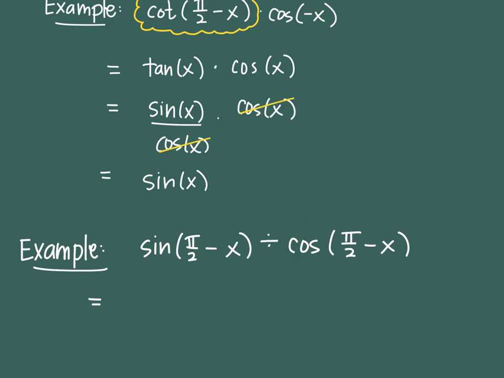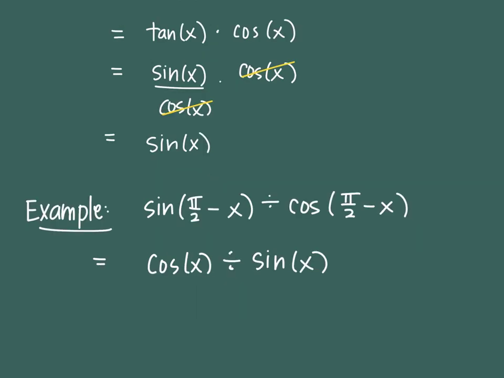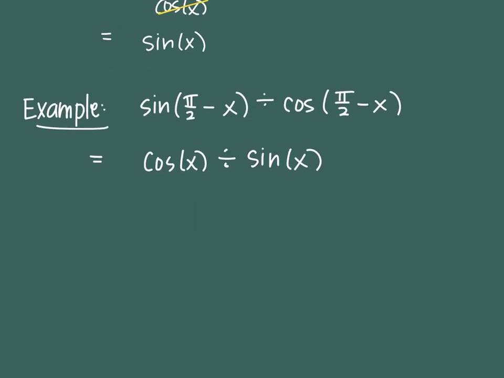It's supposed to be divided. Okay, two shift identities. And so sine as a shift identity changes into cosine divided by, now cosine as a shift identity changes into sine. So I did two replacings, but I still don't see anything I can reduce. So there must be some other replacement that I have to do.